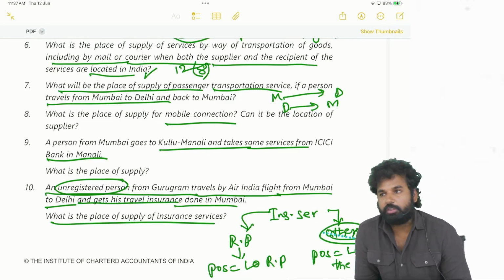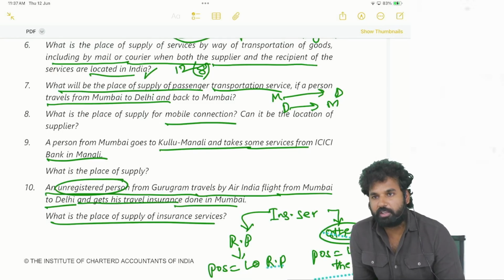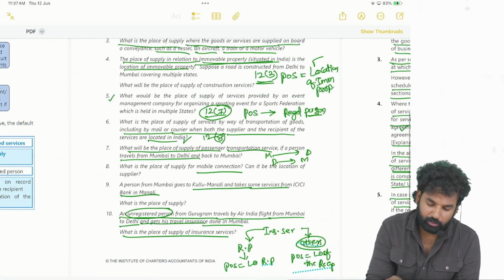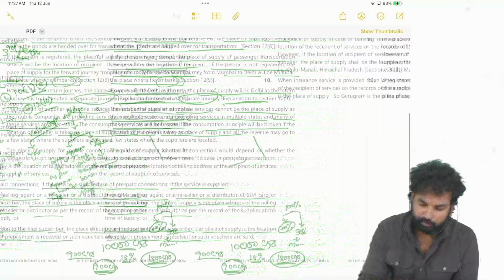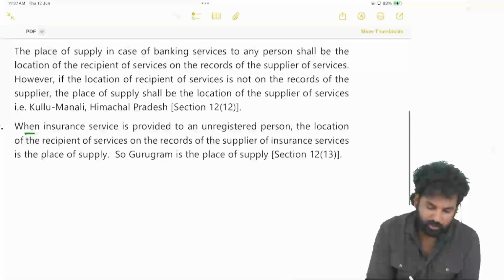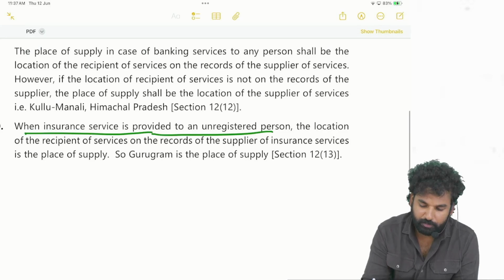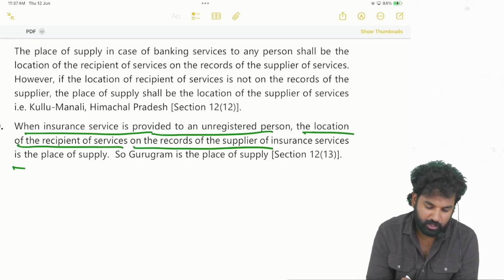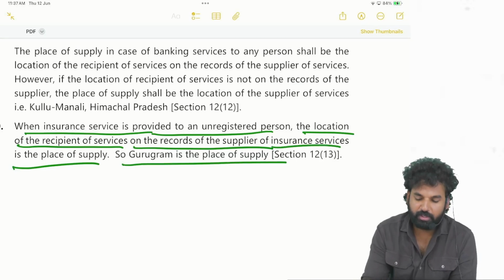At any cost, the recipient's address details have to be maintained by the insurance company. It is not the service provider in this case. So when the insurance service is provided to an unregistered person, it is the location of the recipient on the records of the supplier of the insurance. So Gurgaon is the place of supply.